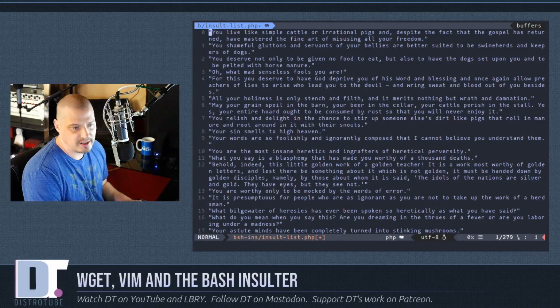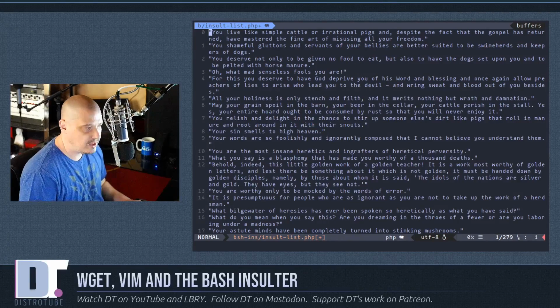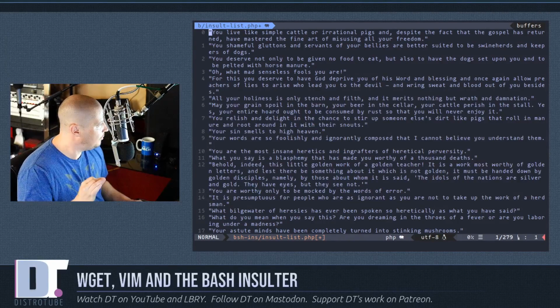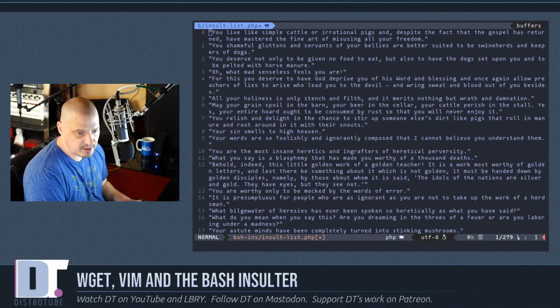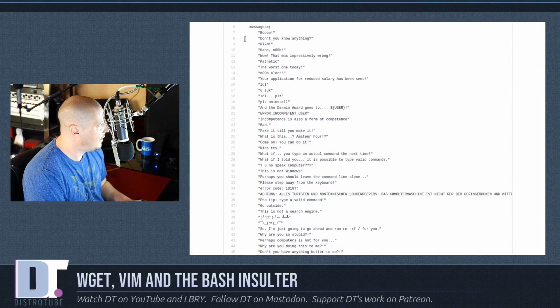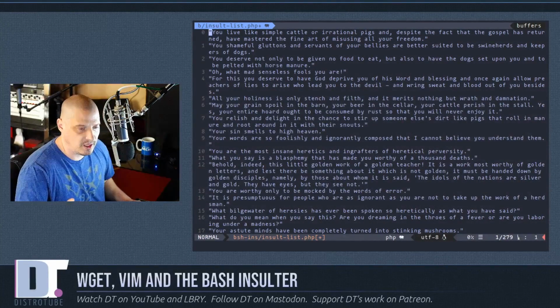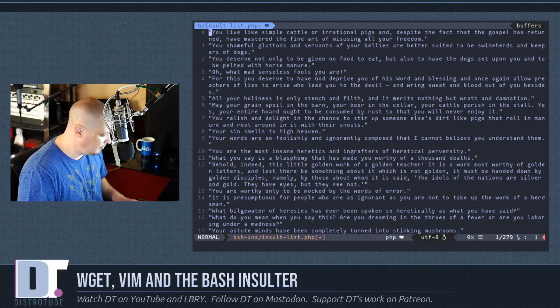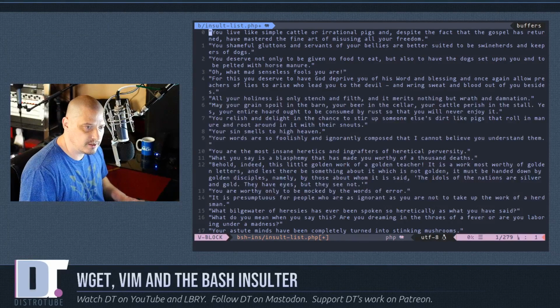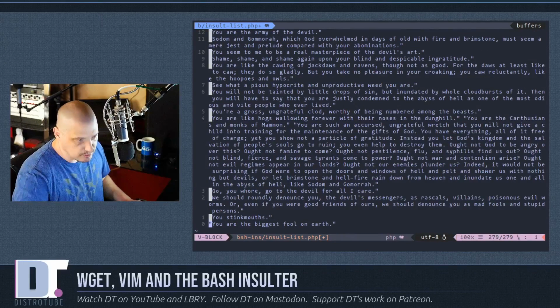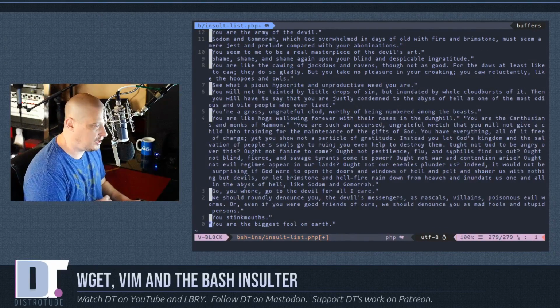Now I'm going to run this command to actually put the spacing exactly right, because in that bash script, if I go back to the bash script, you can see that that array has 8 spaces in front of the line. So that's what we need to do. We need to put 8 spaces in front of every line, and this is really easy to do in Vim. Just Control V again at the top to get into visual block mode. I'm going to capital G to go all the way to the last line to choose every line.